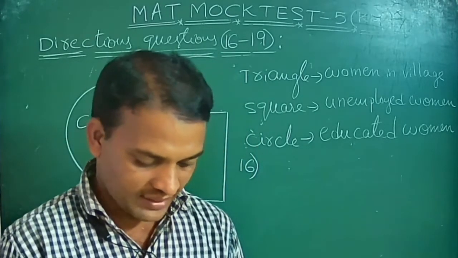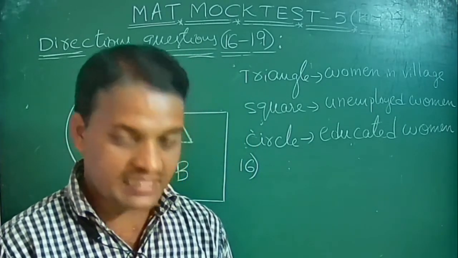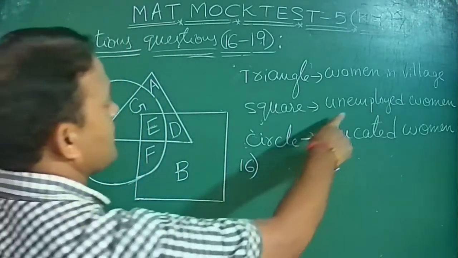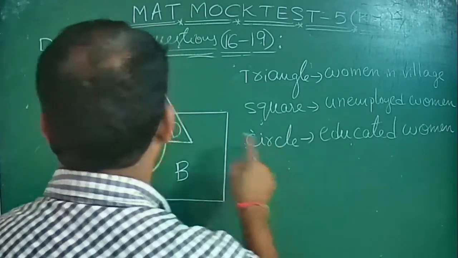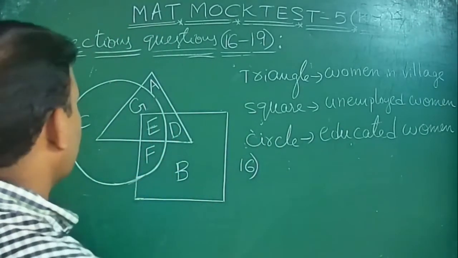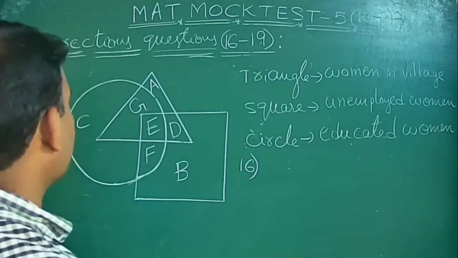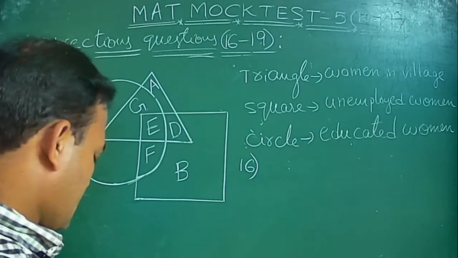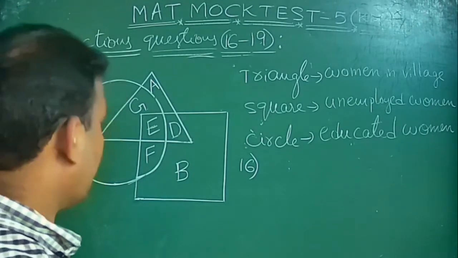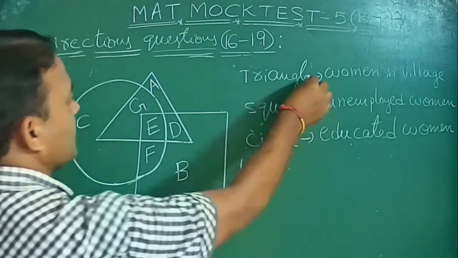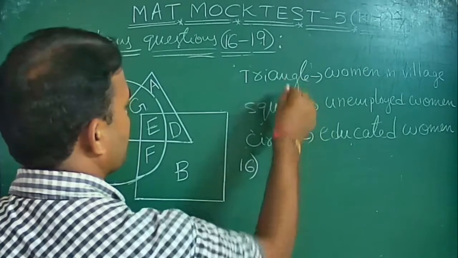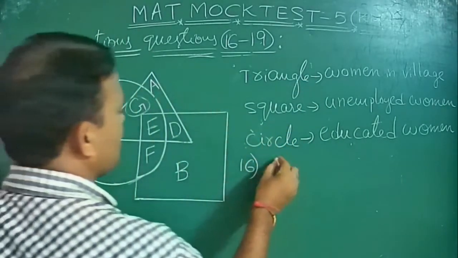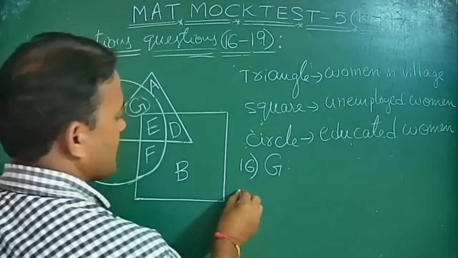The 16th one is: educated employed woman in the village. Educated woman means what? Circle. They need to ask about the educated employed woman in the village. Woman in a village means triangle, and educated woman means circle, and the representation of their intersection is nothing but G. So that is the 16th answer.